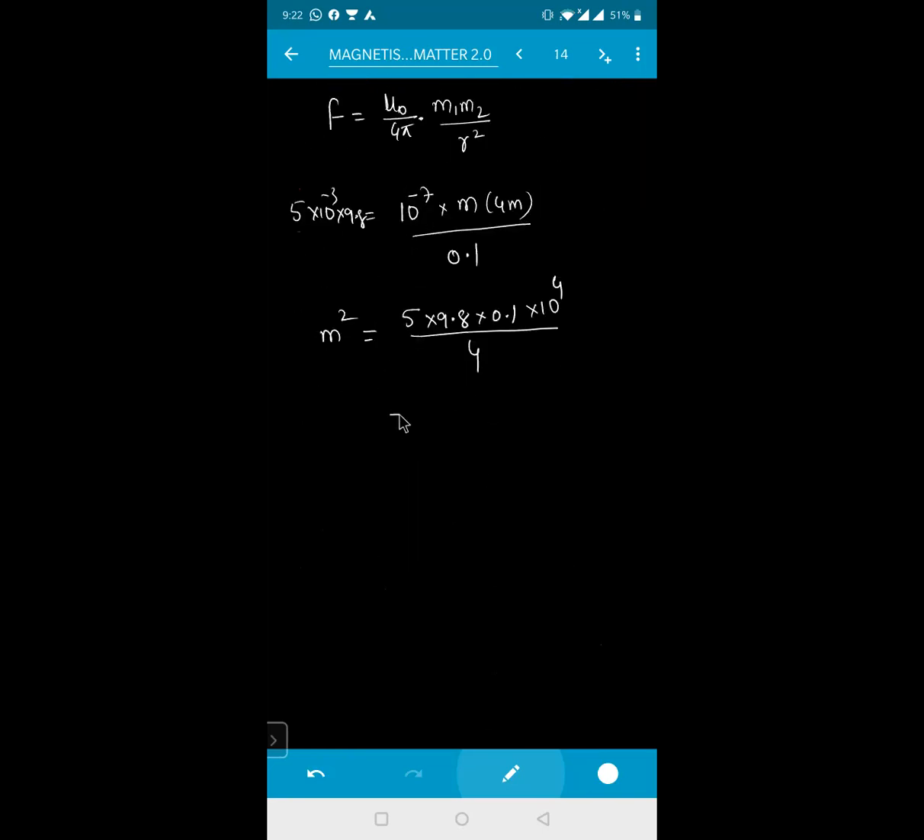So this will be equal to, we can take it as 98 divided by 10, since 9.8 is nothing but 98 divided by 10, and 0.1 is 1 divided by 10. So this will be equal to 5 into 98 into 1 into 10 to the power of 4 into 10 to the power of minus 2 divided by 4. Is anything getting cancelled in this one? 4 and 98, and this power will go right now here. How much will it be?